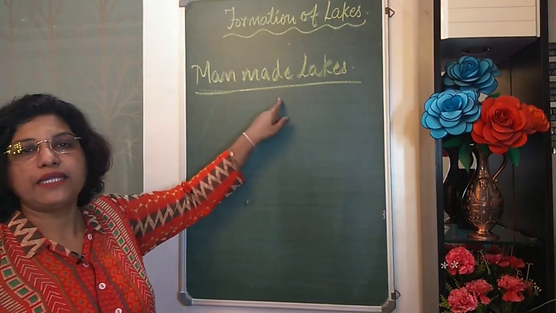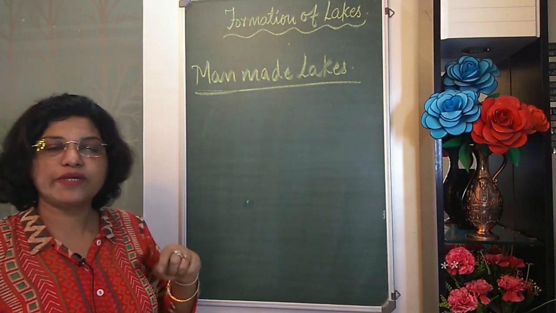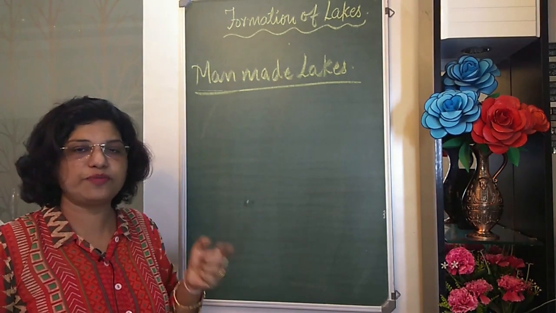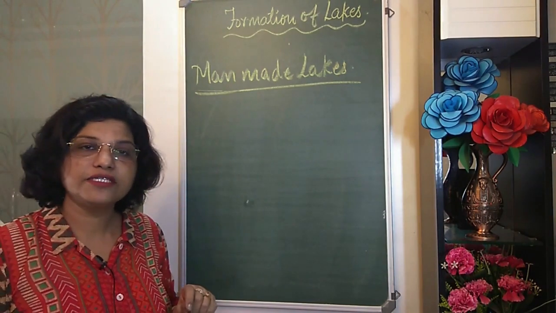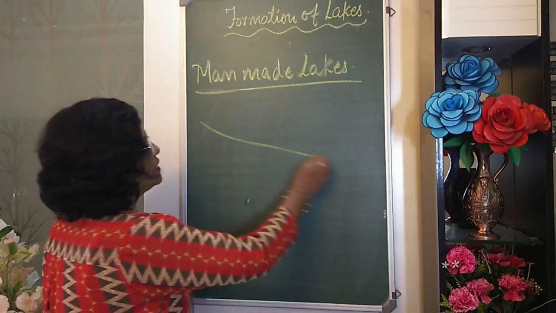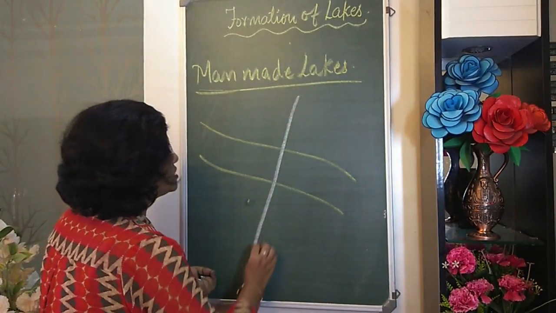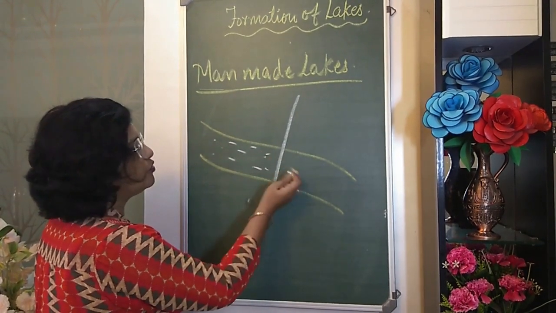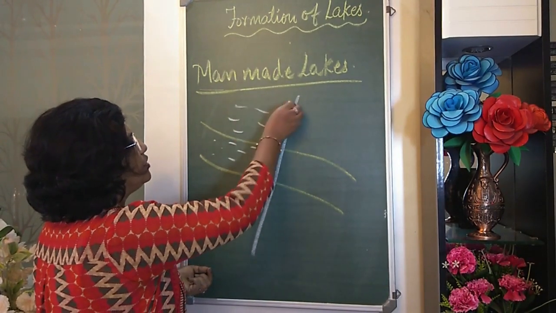Next is man-made lakes. This is the fifth kind of lake I am talking about. Man-made lakes are formed by human beings either by digging out the earth to recharge the underground water which has been filled up by the rainwater, or else by damming the rivers. When a river course is dammed, we build a dam across it. We are obstructing the flow of the water. The water is not allowed to flow down the slope, and here it gets collected in a huge area.